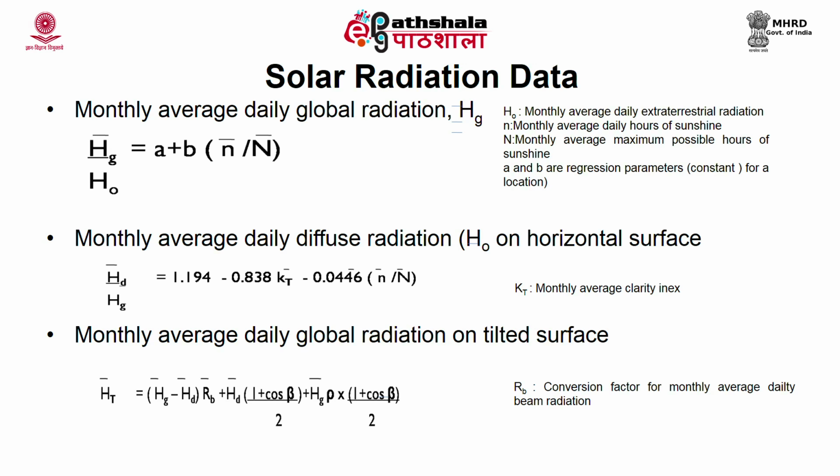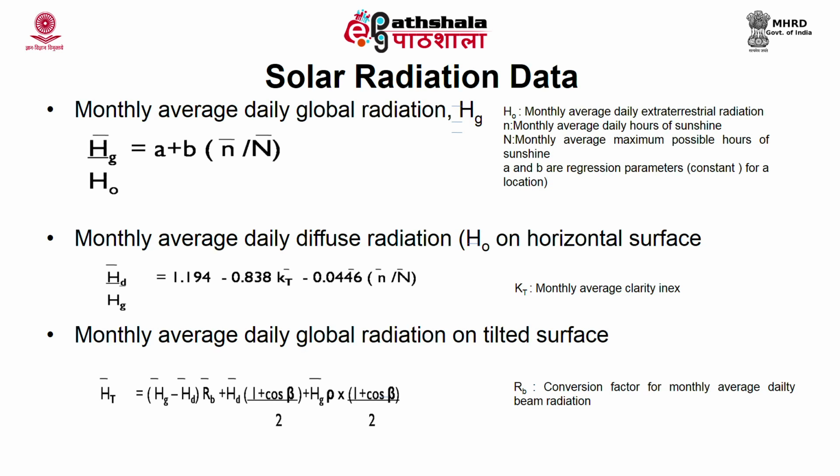Now, the sunshine hour angle is given by omega, which is equal to cos inverse of minus tan lambda multiplied by tan delta. Substituting the values, you will get cos inverse of minus tan 22 multiplied by tan of minus 2.42, which you got as the declination angle. So, you will get an hour angle of 89.02.